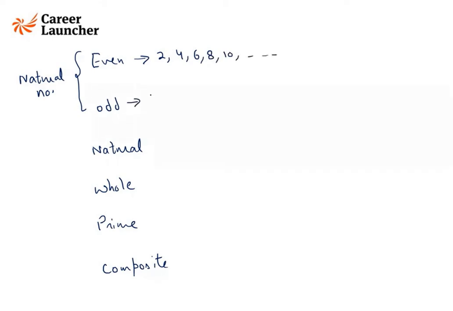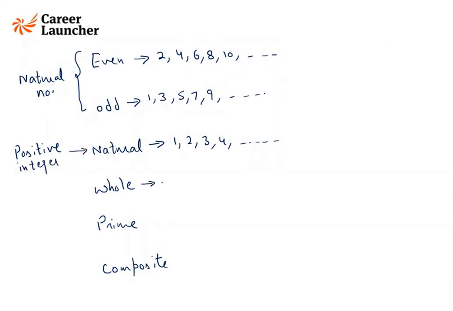Odd numbers are those natural numbers which are not divisible by 2, for example, 1, 3, 5, 7, 9, and so on. Natural numbers are positive integers only, nothing new. Another name for positive integers is natural numbers.